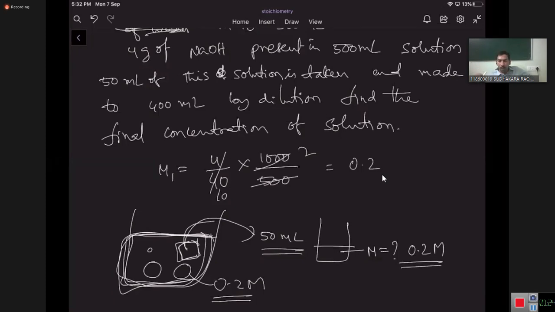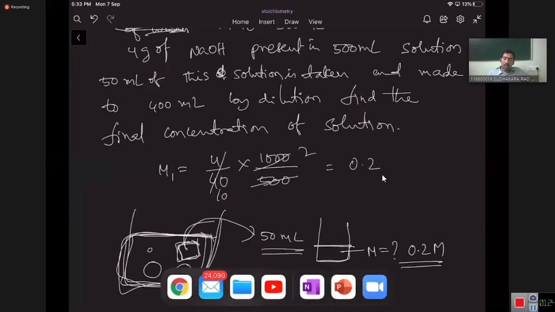Even if you take a spoon of the solution, the taste is the same only. Similarly here, from a 500 ml solution whose concentration is 0.2 molar, the 50 ml solution taken out is 0.2 molar only.